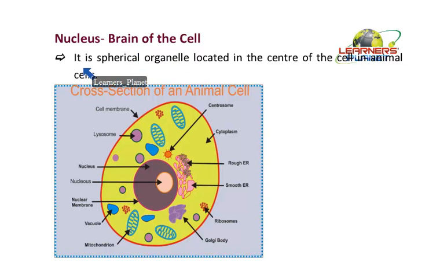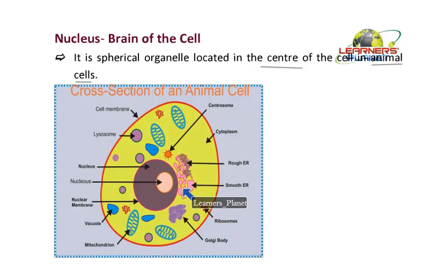Now this nucleus is a spherical structure. It has a round shape, and animal cells have a centrally located nucleus. In animal cells, the nucleus has the center position. You can see in this diagram, this is the structure of an animal cell, a cross-section.